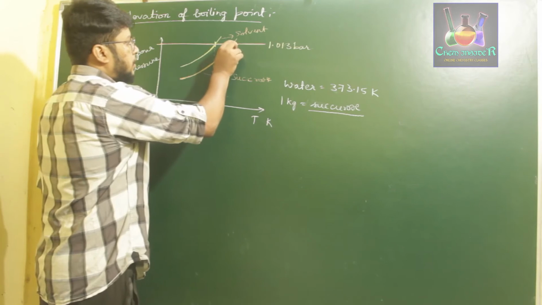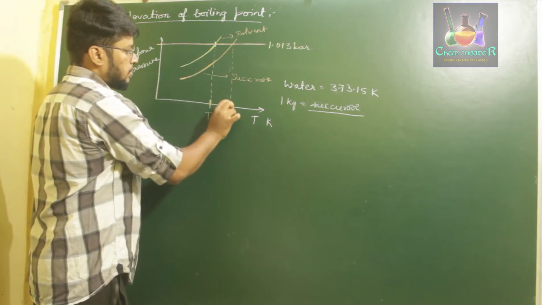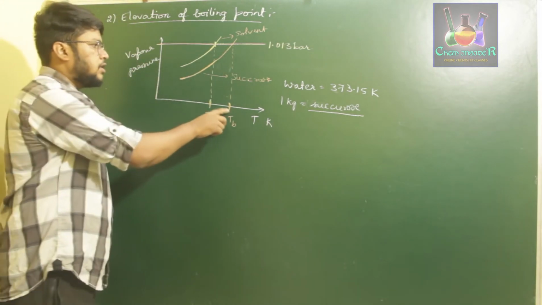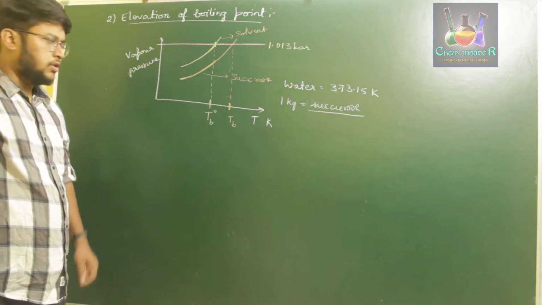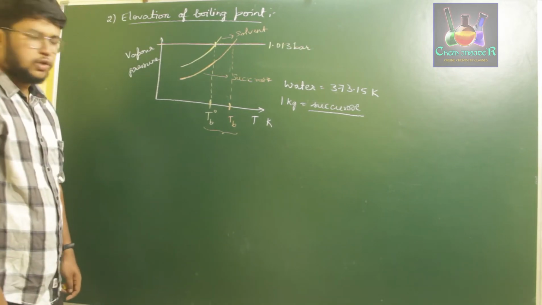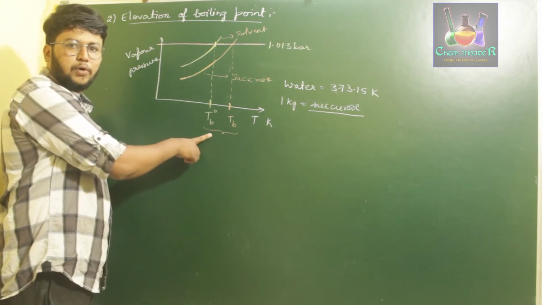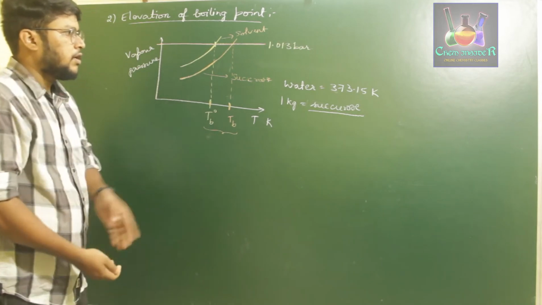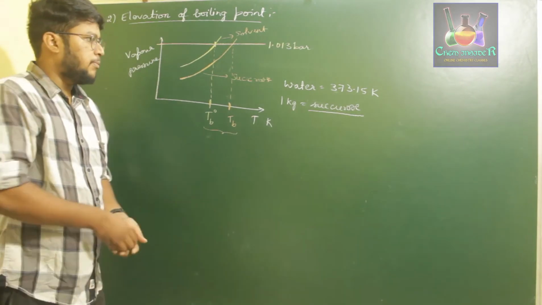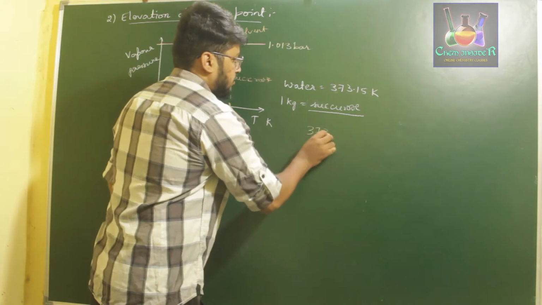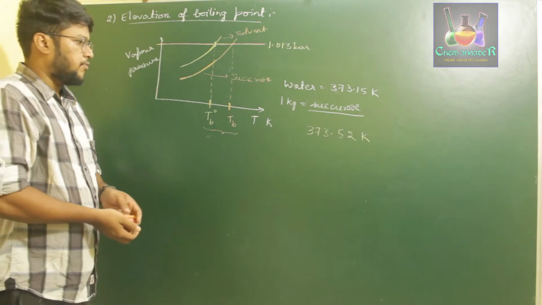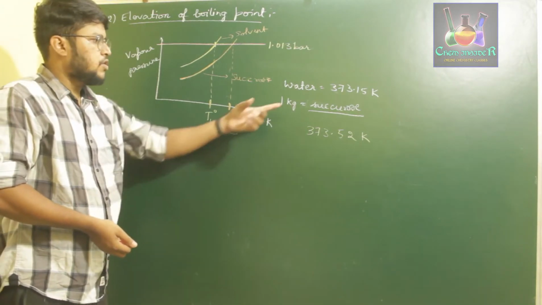Now this point of temperature is called the boiling point of the solution. This temperature is called the boiling point of solution. So if you observe these two, we can clearly say that with the addition of solute, we observe an increase in the boiling point of the solvent. So water, which boils at 373.15 Kelvin in the pure condition, will be boiling at 373.52 Kelvin under the addition of sucrose to it.